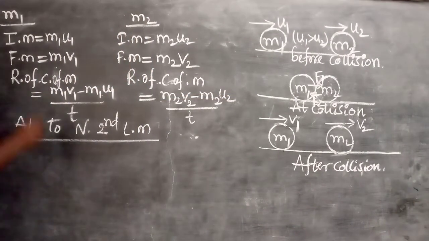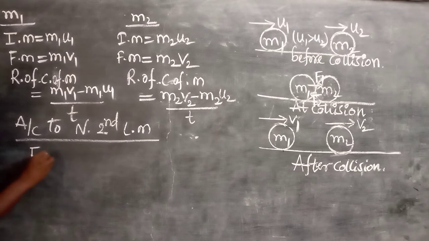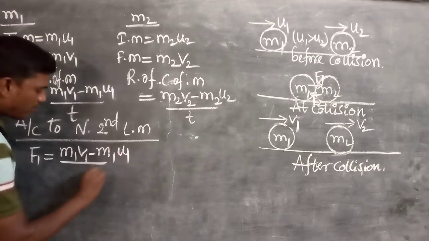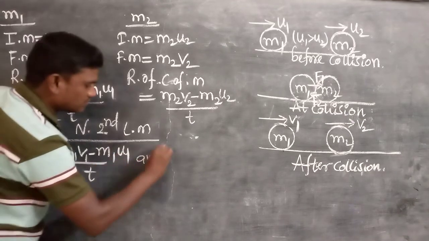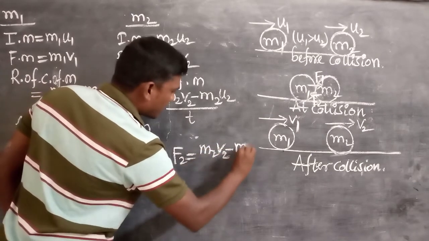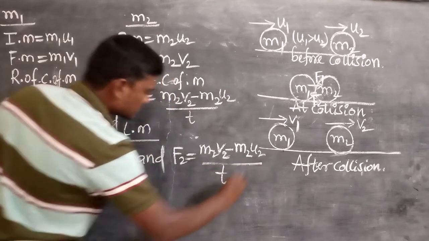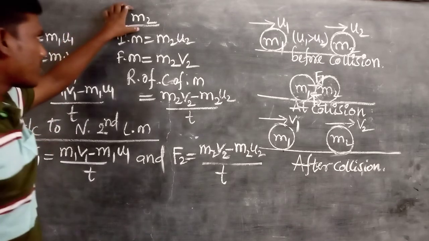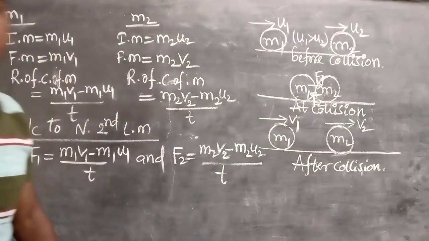According to Newton's second law, F1 is equal to m1 v1 minus m1 u1 upon t, and F2 is equal to m2 v2 minus m2 u2 upon t. This is the formula according to Newton's second law. By the forces acting on the two bodies during the collision, the momentum changes. The momentum of the m1 body changes by the F1 force, and the momentum of the m2 body changes by the force F2.